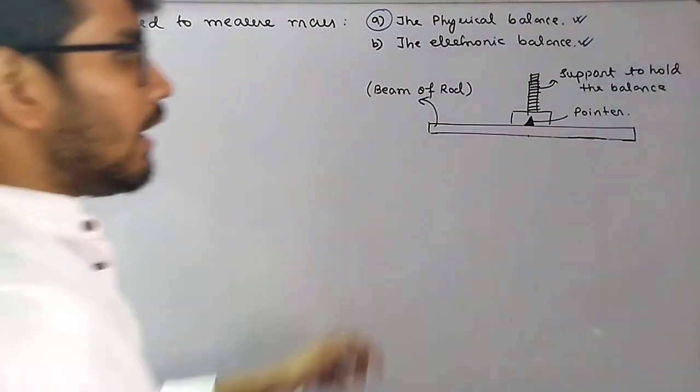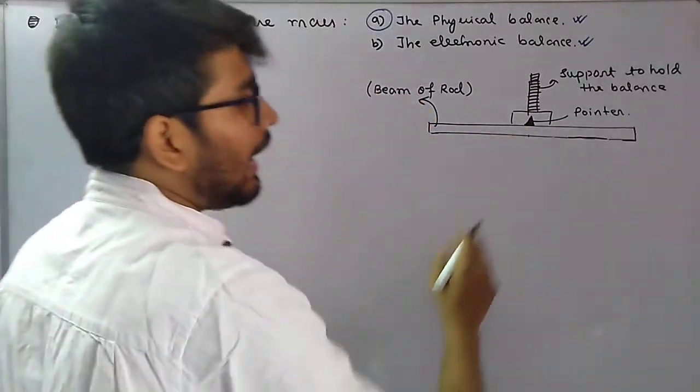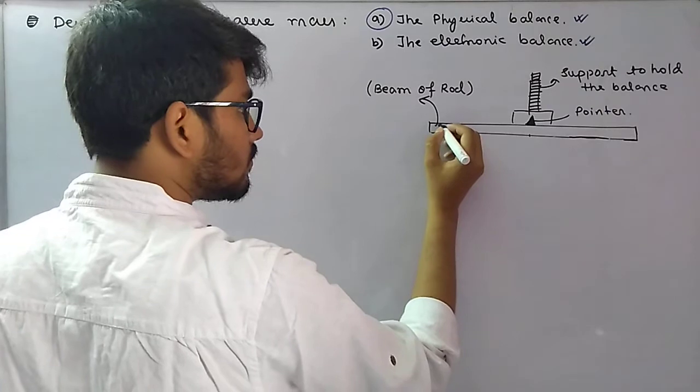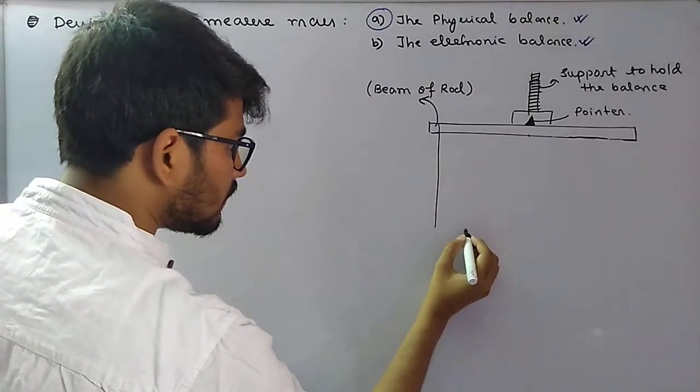Now, at the end of the rod, this is a straight rod. At the end of the rod, we have, what we have is this.